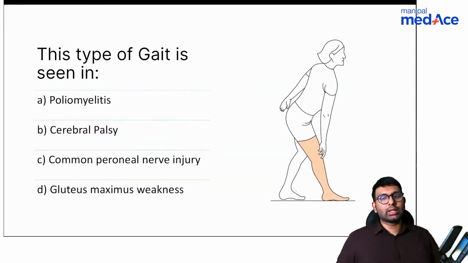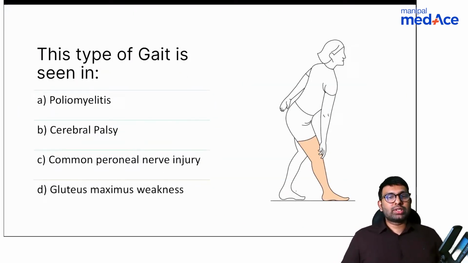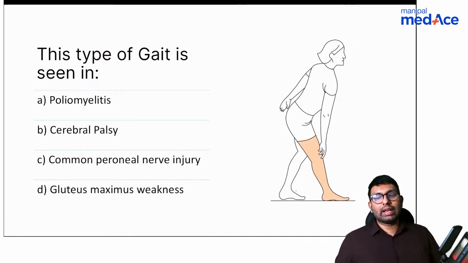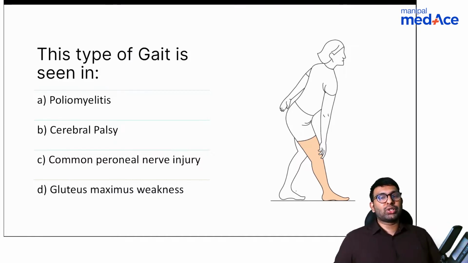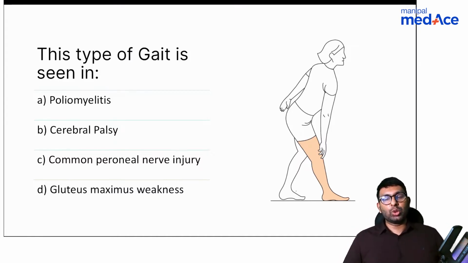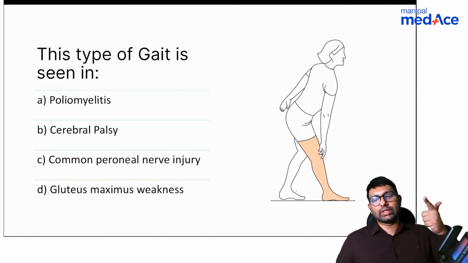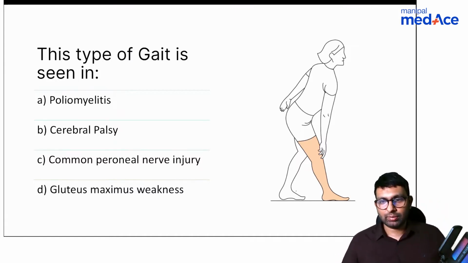Now let's go back to another PMR question here. This type of gait is seen in which of the following? Is it poliomyelitis, cerebral palsy, common peroneal nerve injury, gluteus maximus weakness? What is happening here is the patient is walking holding his hand to his knee. So can you tell me what is the type of gait and which condition it's seen in? Two questions.